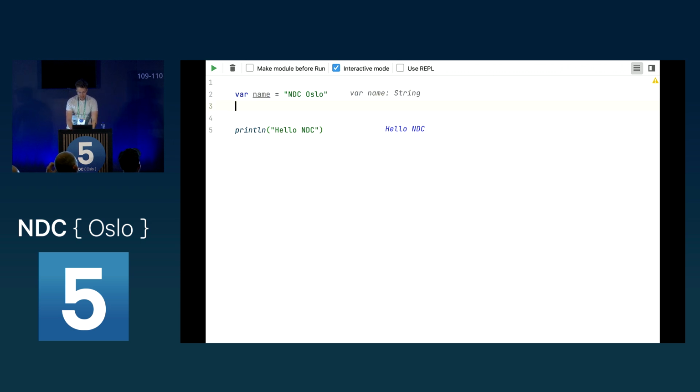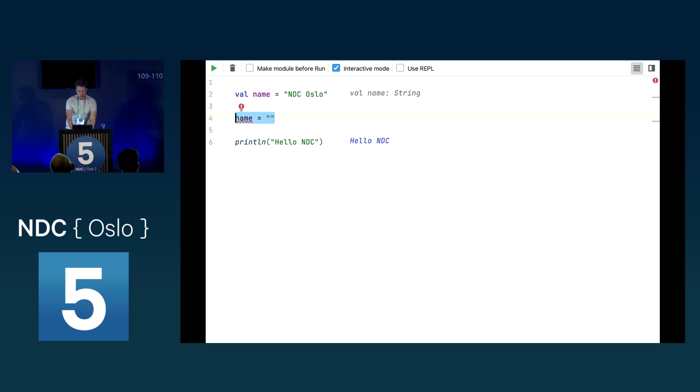If I now change this to name, as we can see, this of course works, but if I want to change this to a 1, this doesn't work, because even if I've removed the type, it's still strictly typed. But because Kotlin really wants us to write immutable code whenever possible, Kotlin also provides the val keyword. Now this is final, so I can no longer reassign the value.